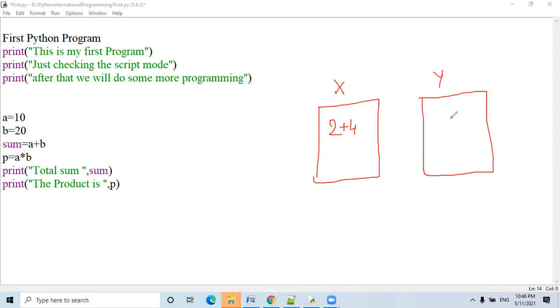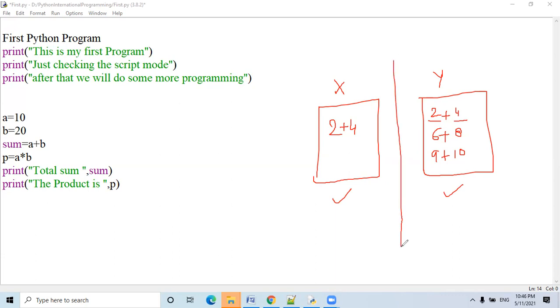And this is my Y calculator. It can calculate any two numbers of the world. We can add 2 plus 4, we can add 6 plus 8, we can add 9 plus 10, no problem. So which calculator will be more popular or famous, this one or this one?